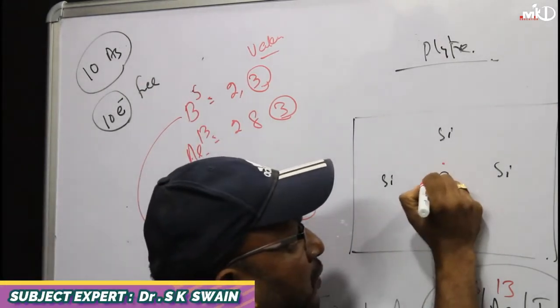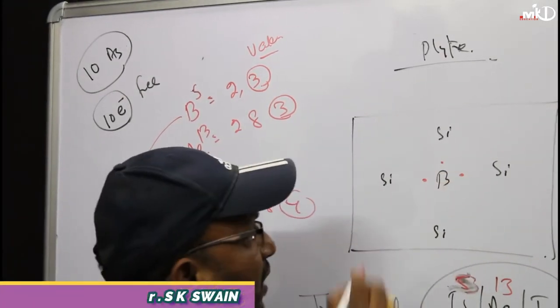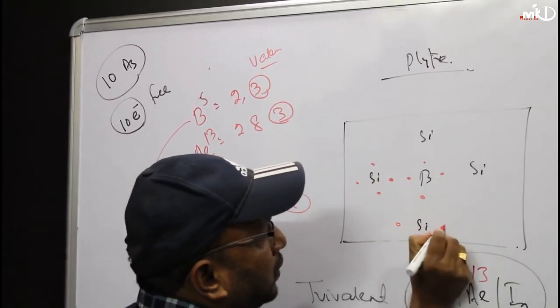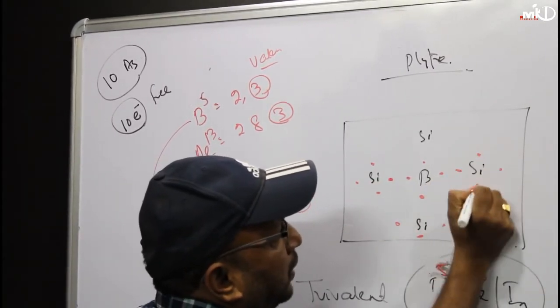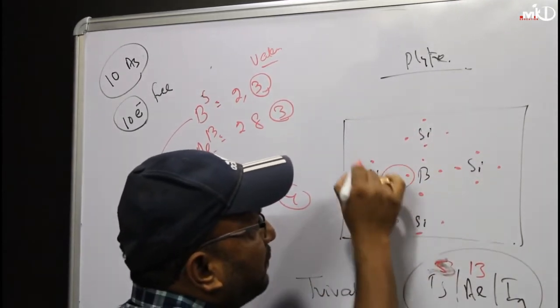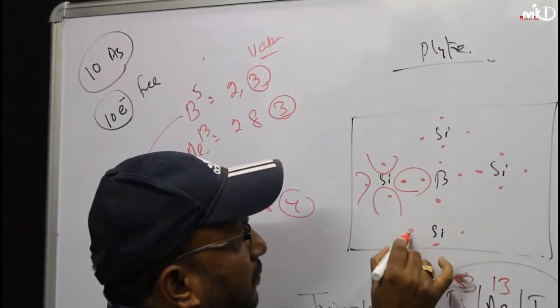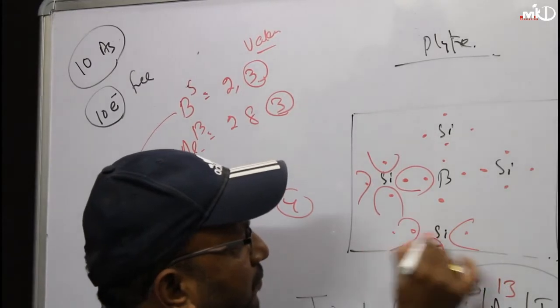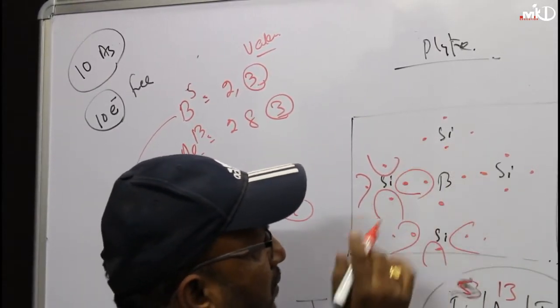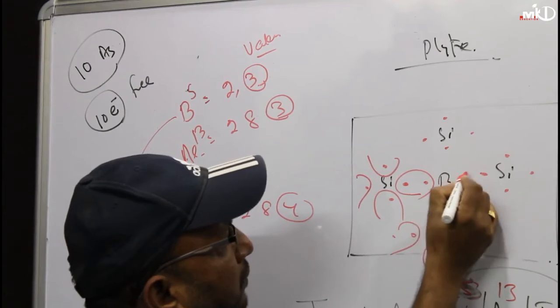Boron has 3 electrons. Silicon has 4: 1, 2, 3, 4. Each silicon atom has 4, and these take part in the octet like this. Clear? Boron has only 3 now: 1, 2, 3.